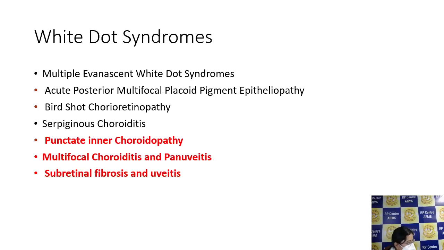Okay. And what you described, the FA features, IgG features of different diseases, again they look very good, but they are not diagnostic. You cannot just say that this has a little hyper here, this has a little hypo there, late phase, early phase, so from that this becomes a PIC or this becomes the other. So that also you have to understand. So basically it becomes your clinical judgment only.